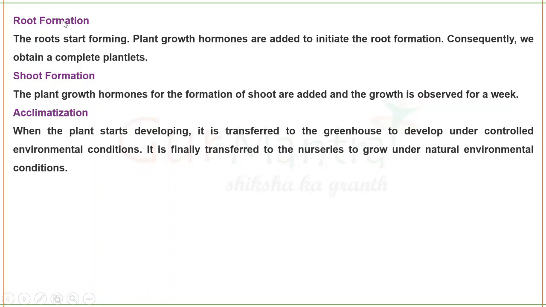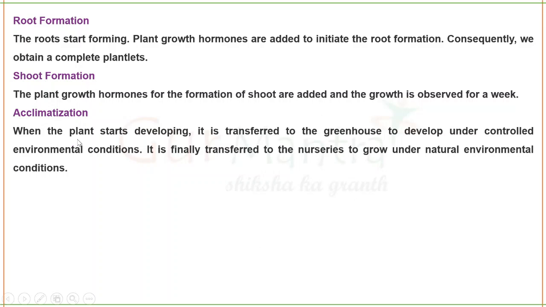Next is root formation. The root will start forming, plant growth hormones are added to initiate the root formation. And how does root formation happen? When the auxin to cytokinin ratio is high, root formation will happen. Shoot formation will happen when the ratio is low. Okay, we can actually regulate the concentration of hormones to make root grow and shoot grow.